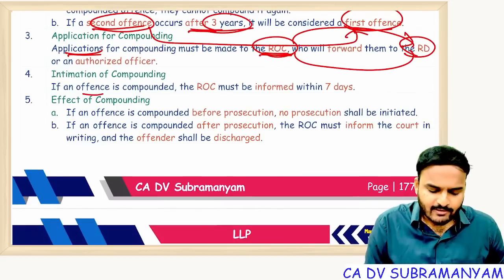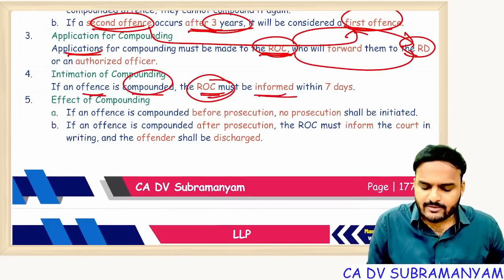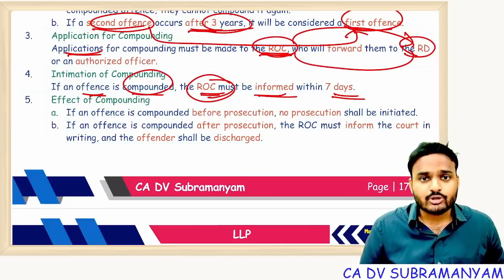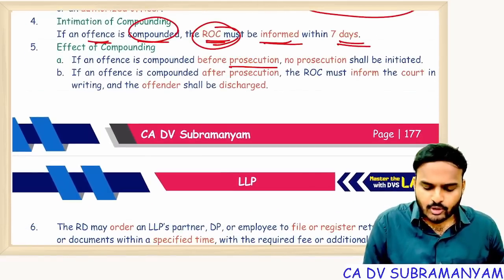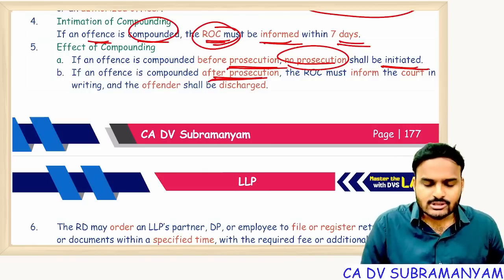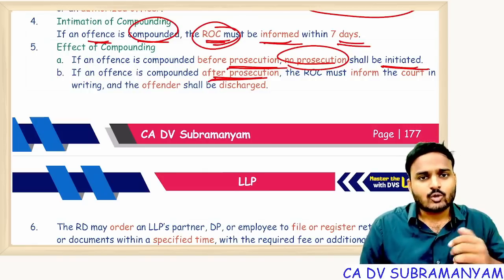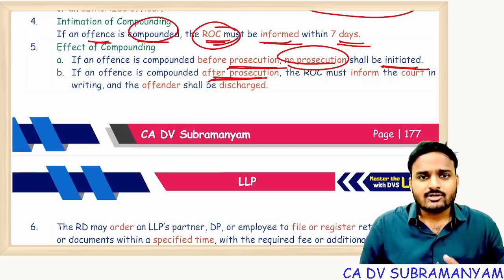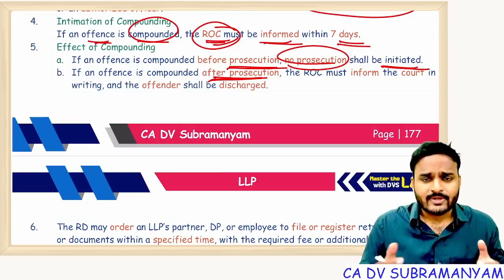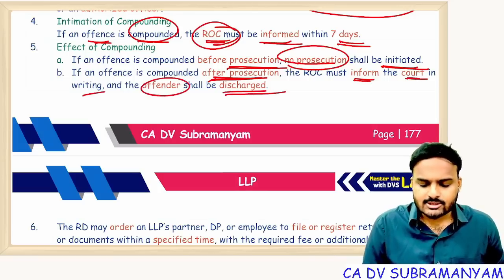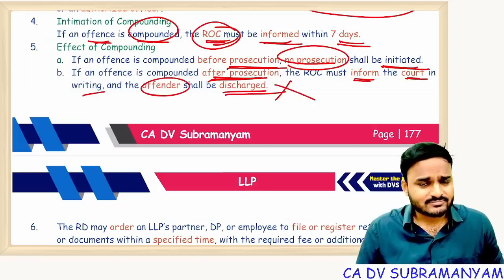Next one, if an offense is compounded, ROC must be informed within 7 days. That fellow whose offense got compounded has to communicate with ROC within 7 days of compounding. If an offense is compounded before prosecution, prosecution shall not be initiated. Suppose prosecution is already ongoing, the court has issued a summons, is gathering evidence, is calling for witnesses. Then ROC must inform the court in writing and the offender shall be discharged. That means the court will cancel the case.